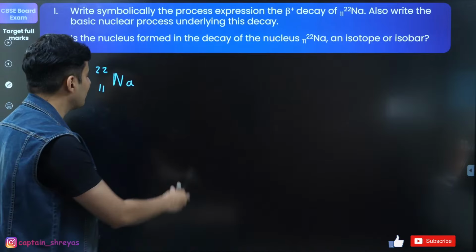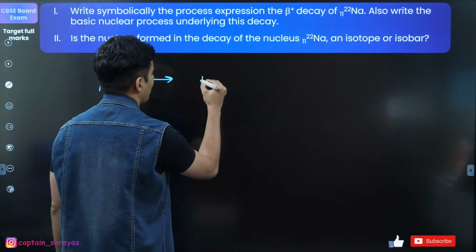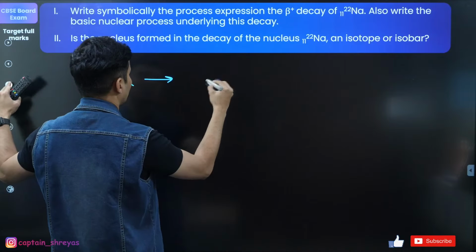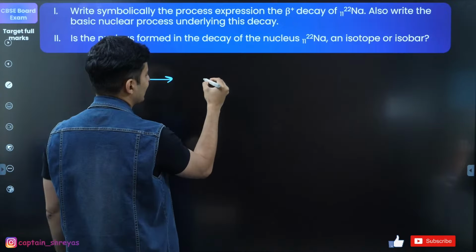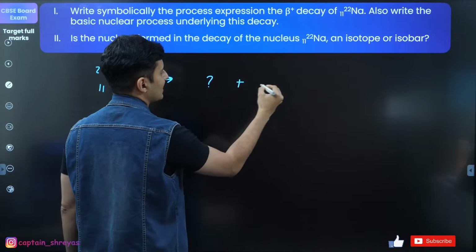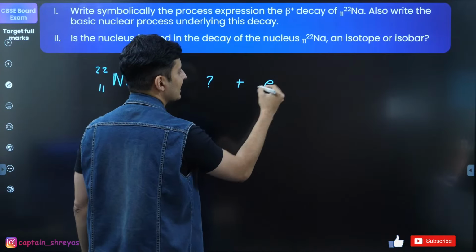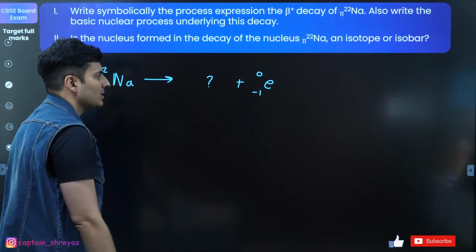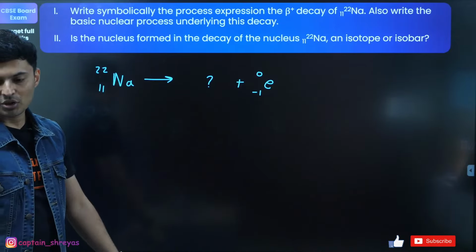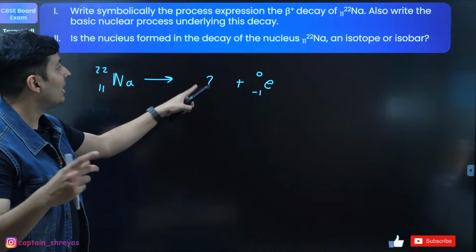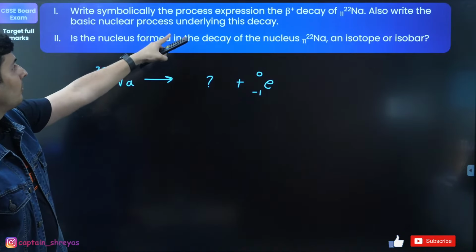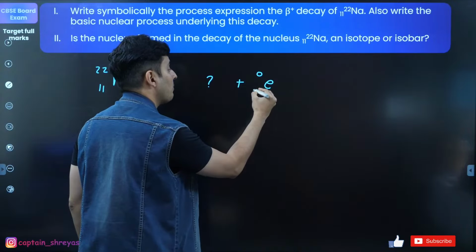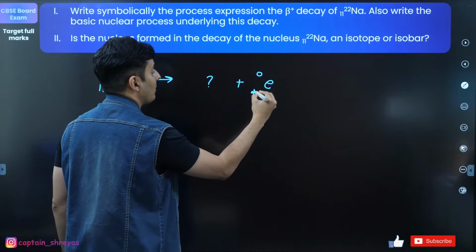But anyways, even if you had to solve this for JEE, what will you do? This will basically be some unknown element plus beta. What is a beta particle, guys? It is nothing but 0 over here and -1. So what should happen over here? It's a beta decay. Beta plus. Oh, it's a beta plus. If it is a beta plus, then this will be +1, not -1.